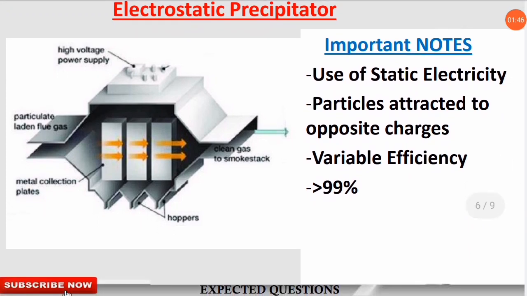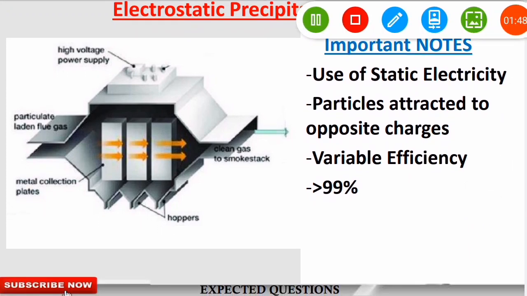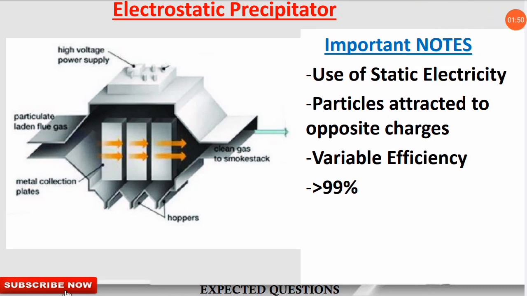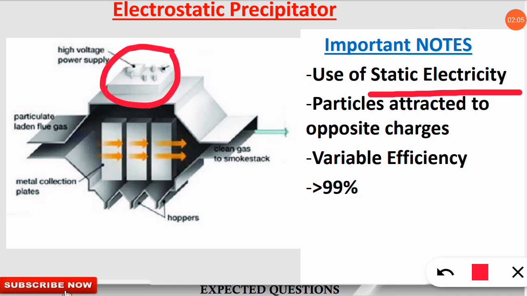Let's see the next equipment for controlling air pollution. This instrument is known as the electrostatic precipitator. Here, from the name itself, you can tell that static electricity is used. So electricity is used to separate the particles from dirty air. How will we see? First of all, electricity is supplied with the high voltage power supply, as you can see here in the picture. What is the function of that? It will create the negative and positive charge in the metal collection plates. These are the plates inside the electrostatic precipitator.